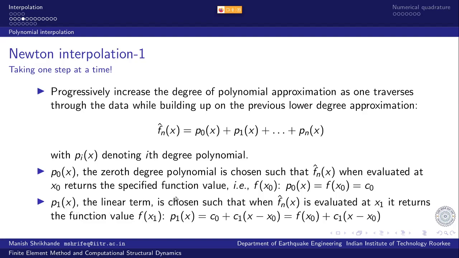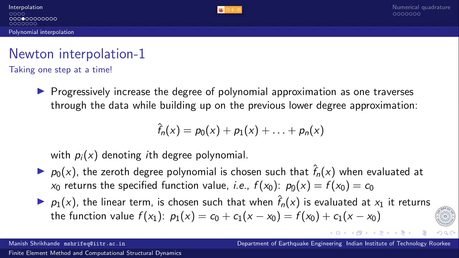P1, the linear term, is chosen such that when this approximation f n hat is evaluated at x1, it returns the function value f of x1. So P1(x) is equal to C0 plus C1 times (x minus x0), because this term should vanish, should not affect the condition that has already been enforced at x0.